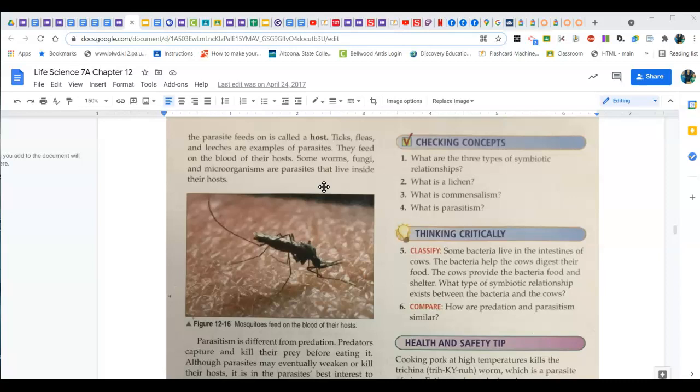Some bacteria live in the intestines of cows. The bacteria help the cows digest their food. The cows provide the bacteria food and shelter. What type of symbiotic relationship exists between the bacteria and the cows? Well, the bacteria get a place to live, the cows get help. It's mutualism. How are predation and parasitism similar? Well, they both have one organism feeding off of the other. Predation kills it, parasitism doesn't.